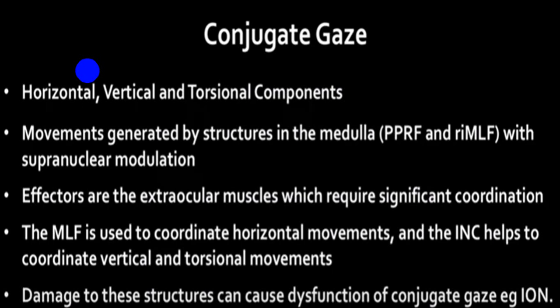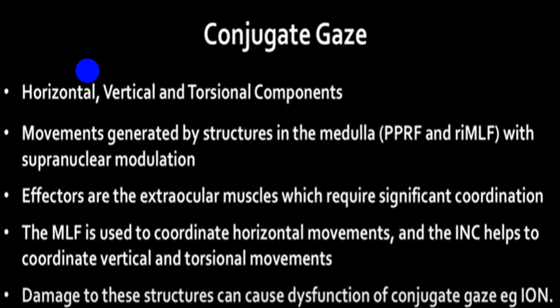Supranuclear modulation means it receives an input from two centers: from the opposite frontal eye field center, for what we call saccadic movement, which gives a supply to the PPRF center of the opposite side for horizontal gaze, and the same side parieto-occipital temporal area will supply the vertical gaze center as well as the PPRF center on the same side for pursuit movement.